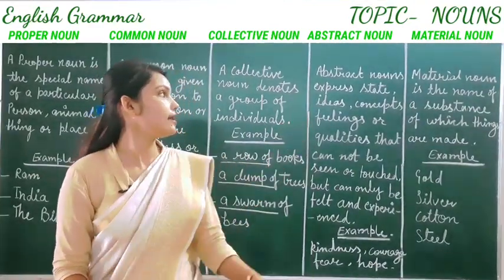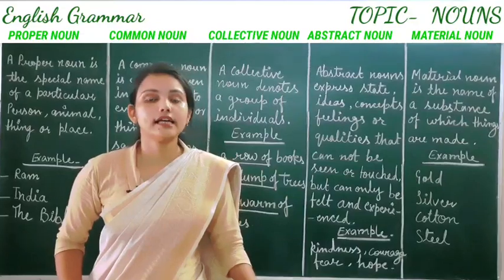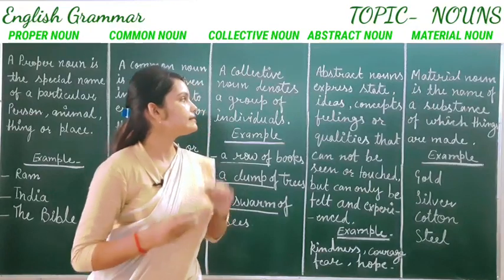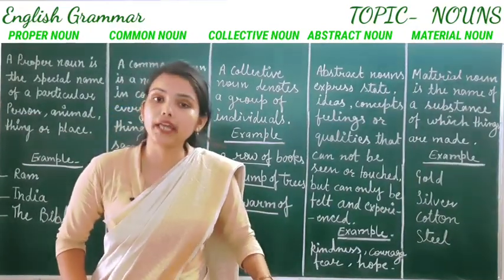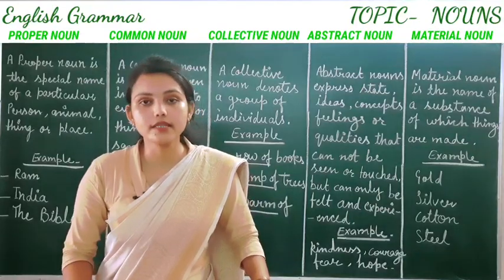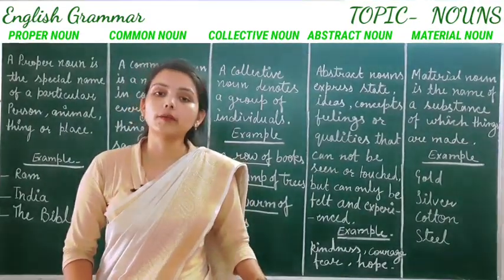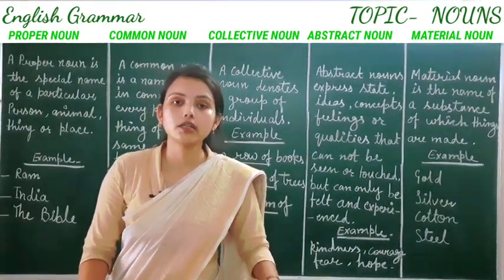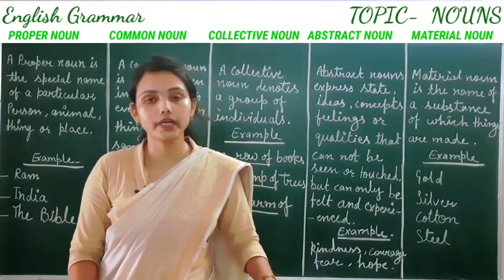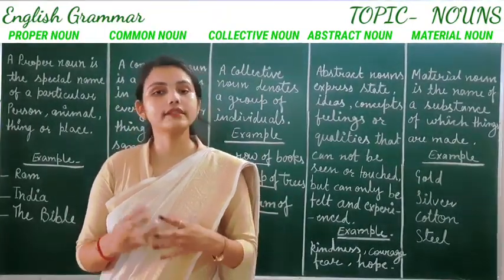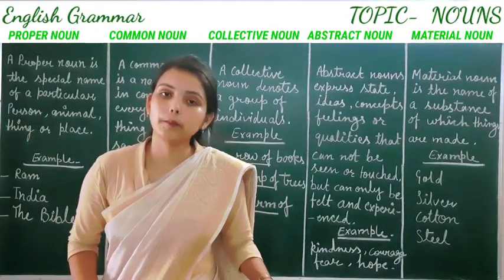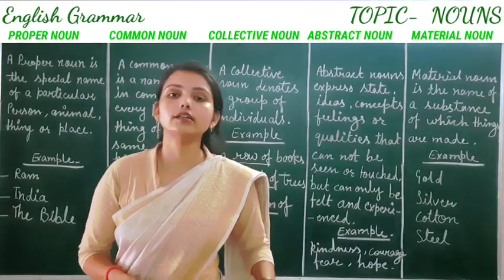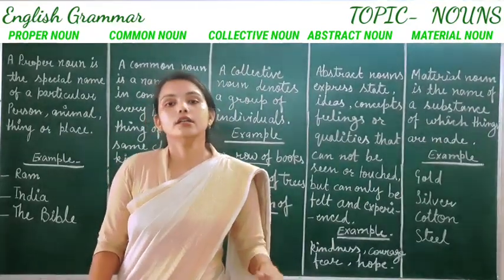Next is material noun. Material noun means, as you know that material means any substance. Material noun is the name of a substance of which things are made. For example, gold, silver, iron, cotton, copper. These are some examples of material noun. Material noun means name of a substance of which things are made, like cotton, iron, gold, silver. So these are some examples of material noun. So I hope it's clear.